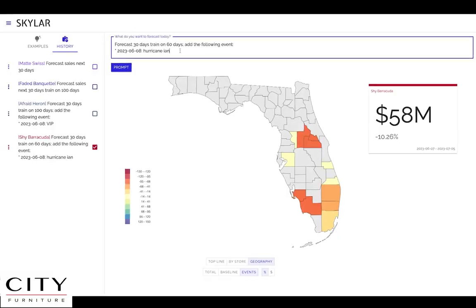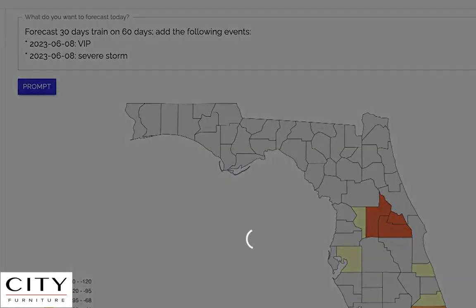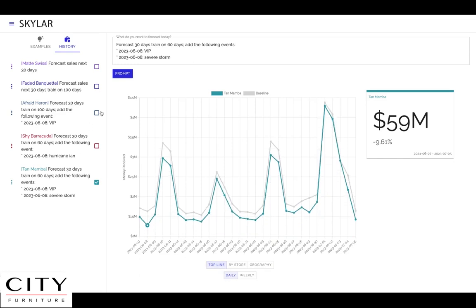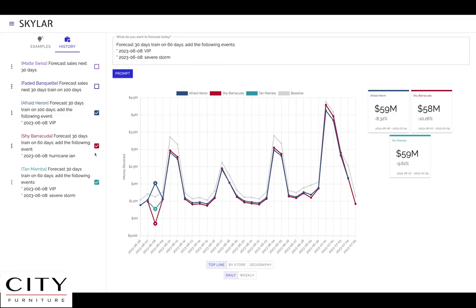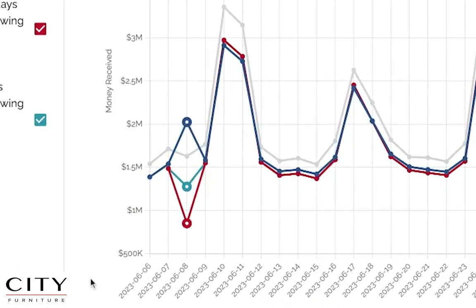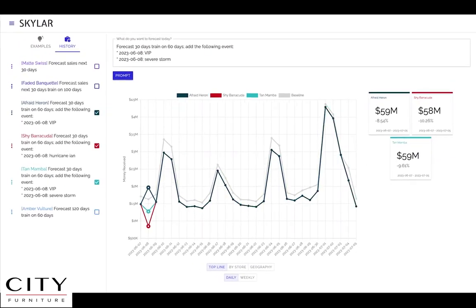Now adding a little bit more complexity, what if the planner wanted to simulate a VIP promotional event during a severe storm? Skylar effectively synthesizes the two phenomena to create a forecast that strikes a balance between the optimistic outlook of the VIP event and the pessimism of a severe storm. As the scenarios get more complex, note how Skylar's interface remains user-friendly and driven by simple prompts.